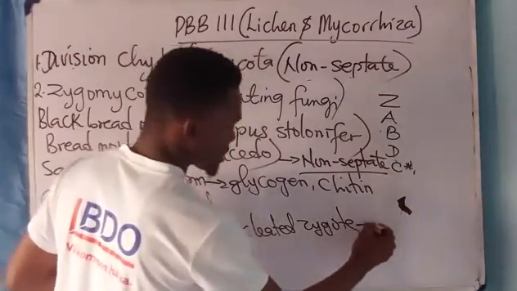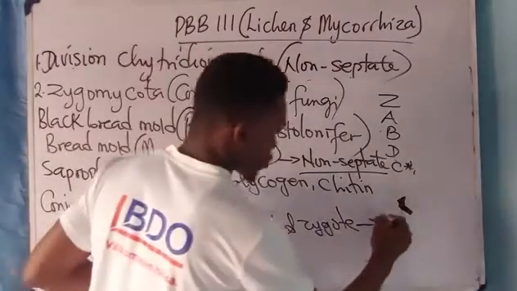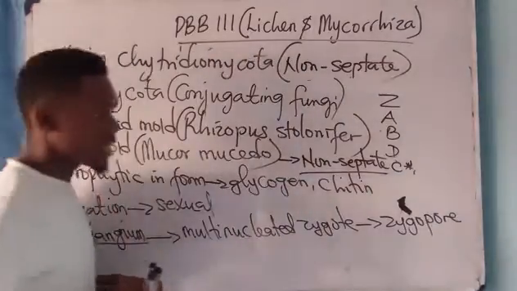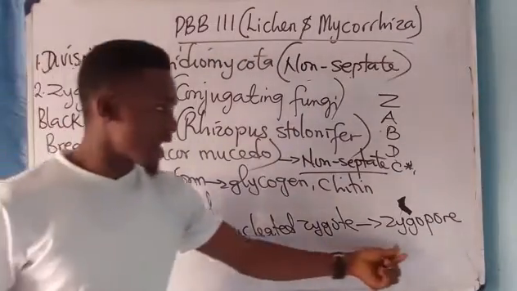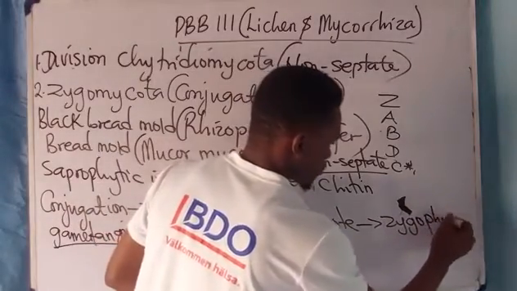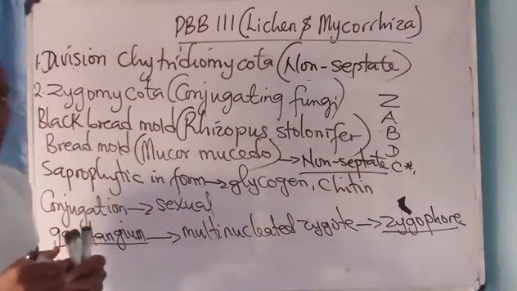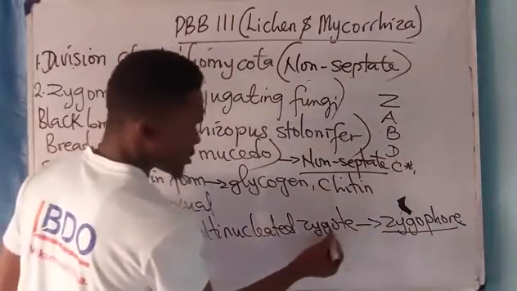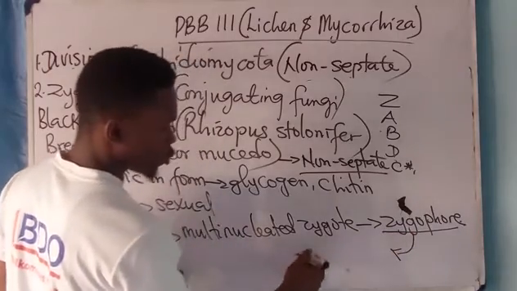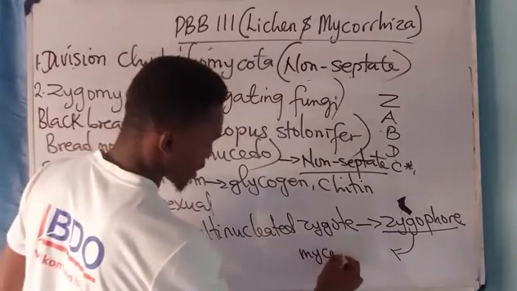This zygote has an outer coat called zygospore. Now this zygospore will rupture. As soon as it ruptures, the zygote inside is released, and it germinates to produce a mycelium.